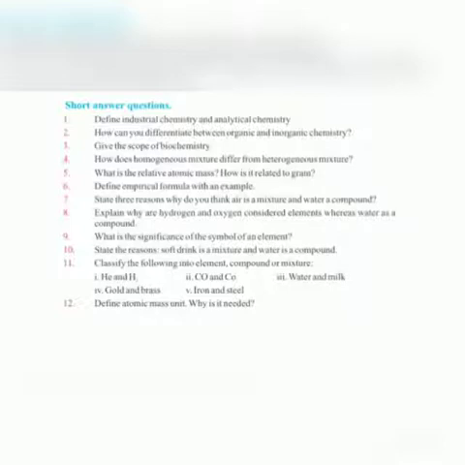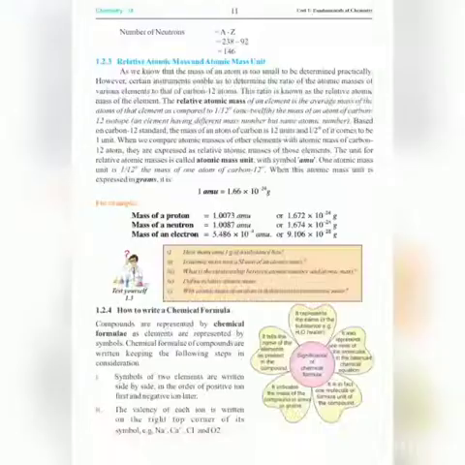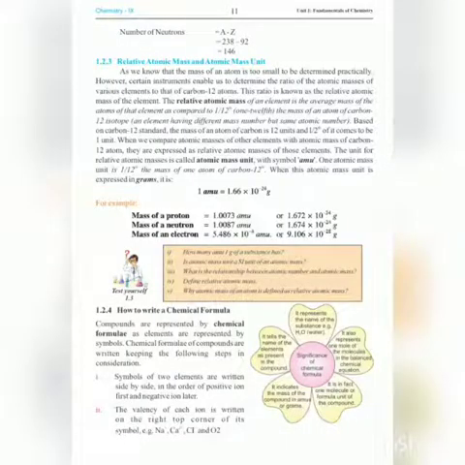Our next question is, what is relative atomic mass and how it is related to gram? On page number 11, we have done that relative atomic mass of an element is the average mass of an atom of that element as compared to 1/12 the mass of an atom of carbon-12 isotope. As one atomic mass unit is 1/12 the mass of one atom of carbon-12, when this atomic mass unit is expressed in grams, 1 AMU is equal to 1.66 times 10 raised to power minus 24 gram.